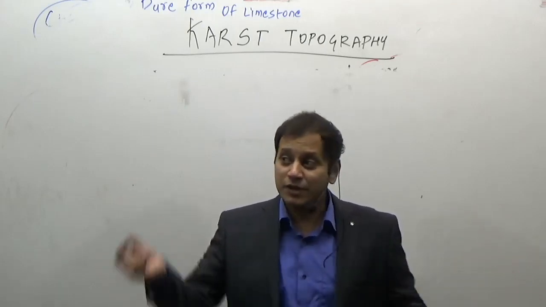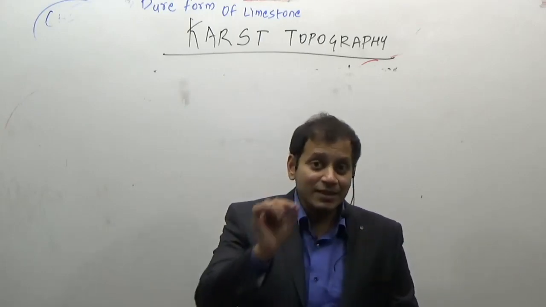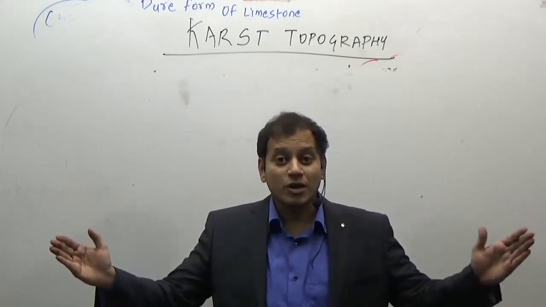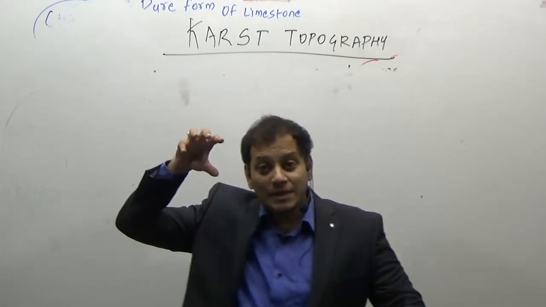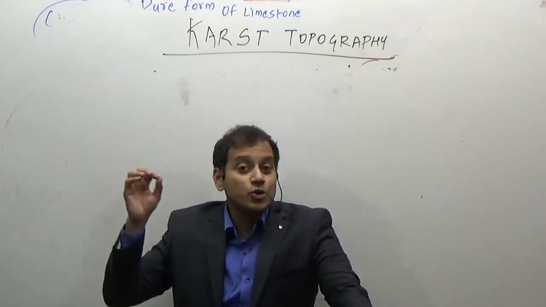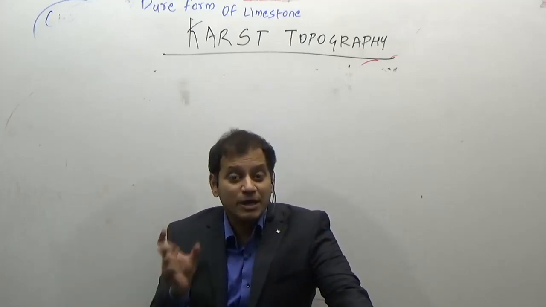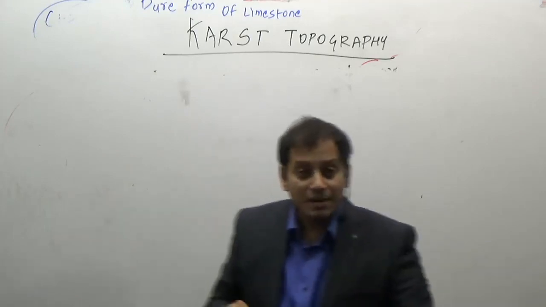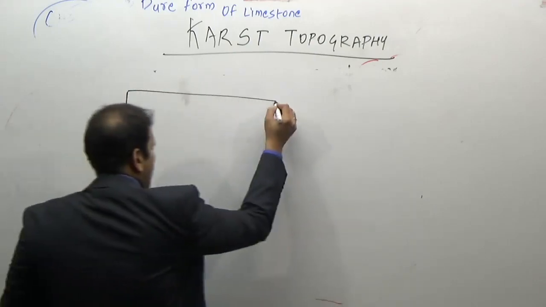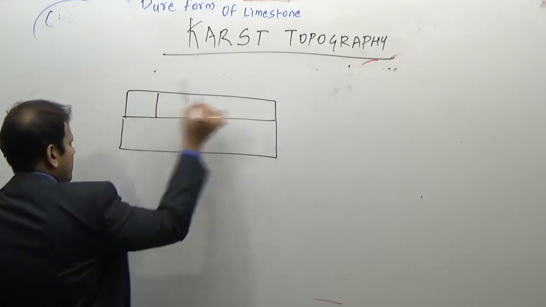Same thing will apply: if you put a small piece of chalk in a glass of water, it gets easily dissolved. Then obviously on the earth, the areas where there will be chalk, the areas where there will be formation of limestones, if they are exposed to rainwater, if they are exposed to river water, they will also get very easily dissolved, resulting in peculiar characteristics. Now how is the limestone rock? Limestone is a very well-jointed rock. What do you mean by a well-jointed rock? It is having numerous joints.